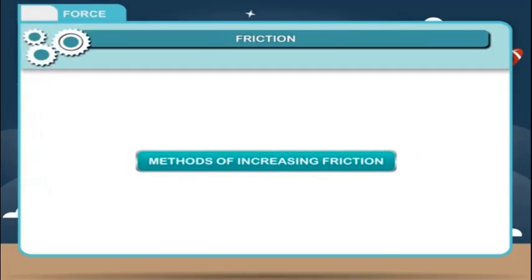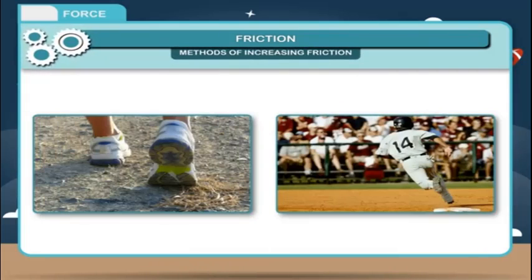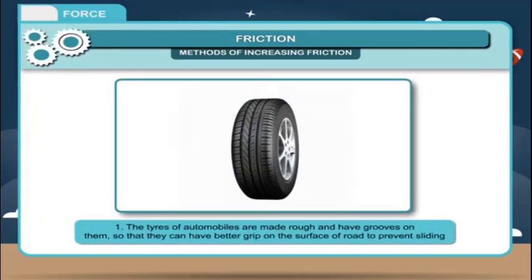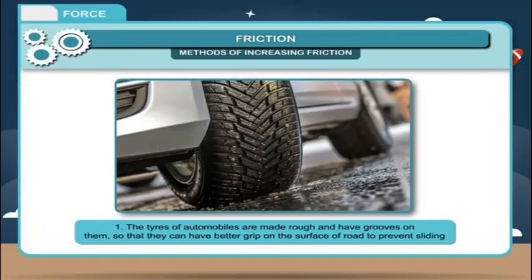Methods of increasing friction. As you have seen, in certain situations, friction is necessary. It is also useful to us in many situations. Hence, it is necessary to increase it in many cases. 1. The tires of automobiles are made rough and have grooves on them so that they can have better grip on the surface of the road to prevent sliding.